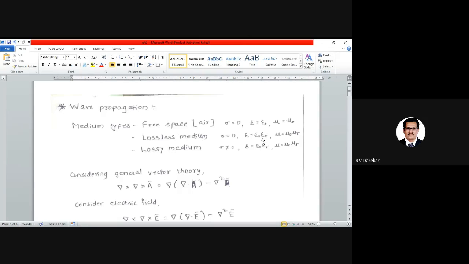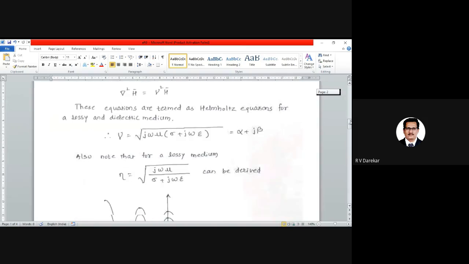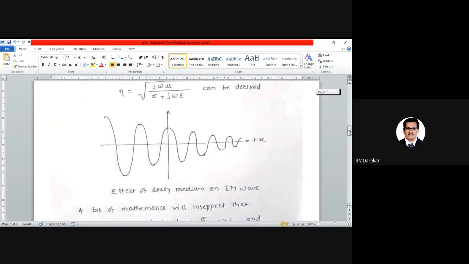In a very similar way, the third one is the lossy medium, in which the medium consists of a number of losses. An illustration of electromagnetic wave can be seen here. I would like to directly show the effect of electromagnetic wave here.